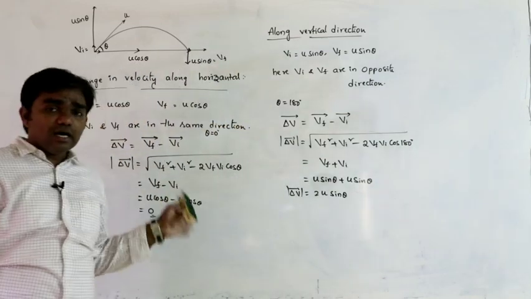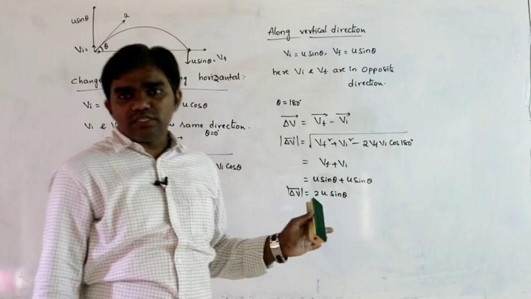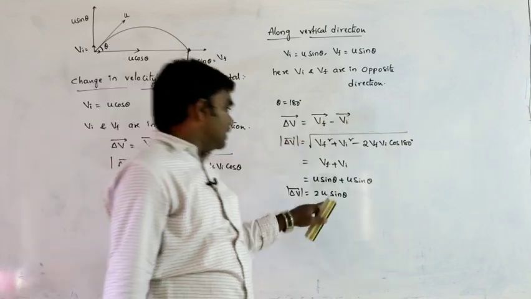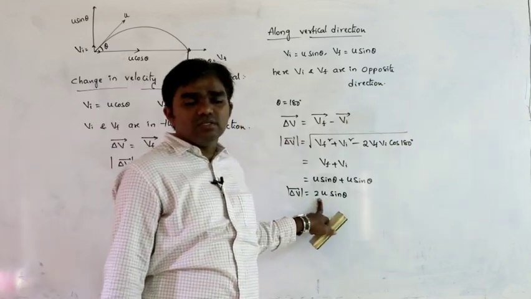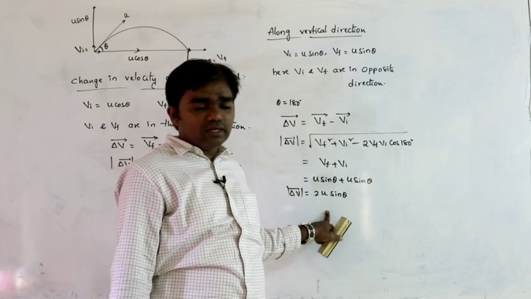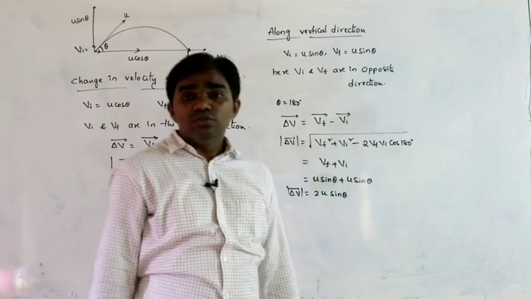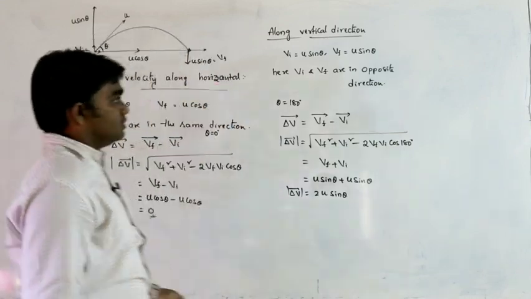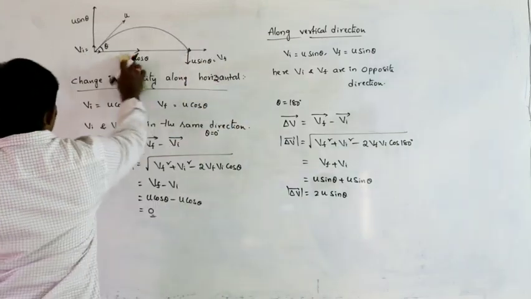So that means along the horizontal direction, the change in velocity must be 0, but along the vertical direction the change in velocity is 2u sin theta. So this is the situation, change in velocities.